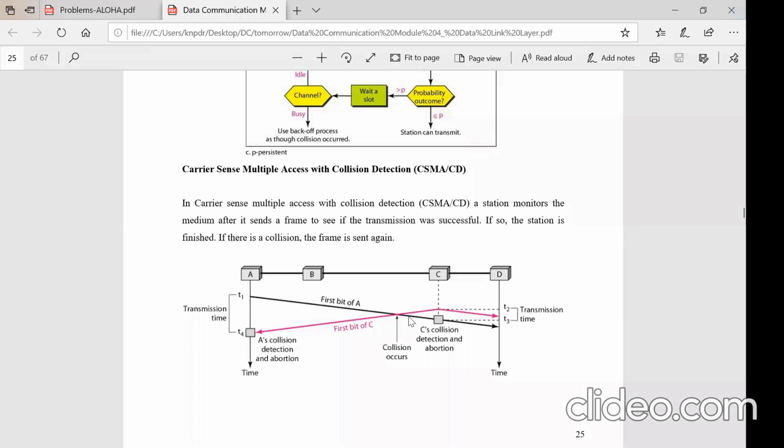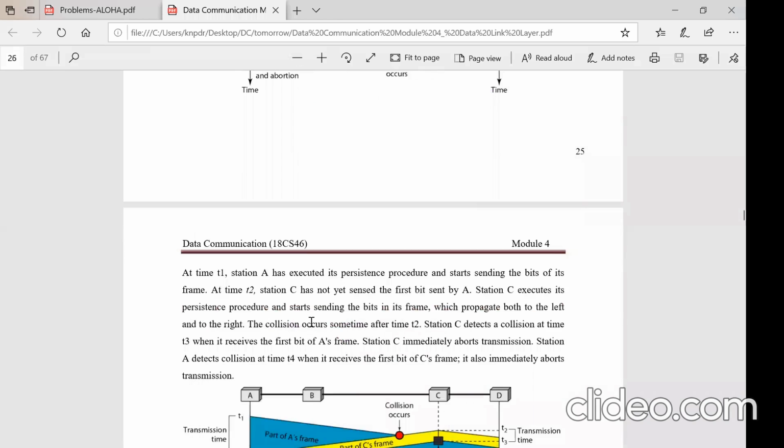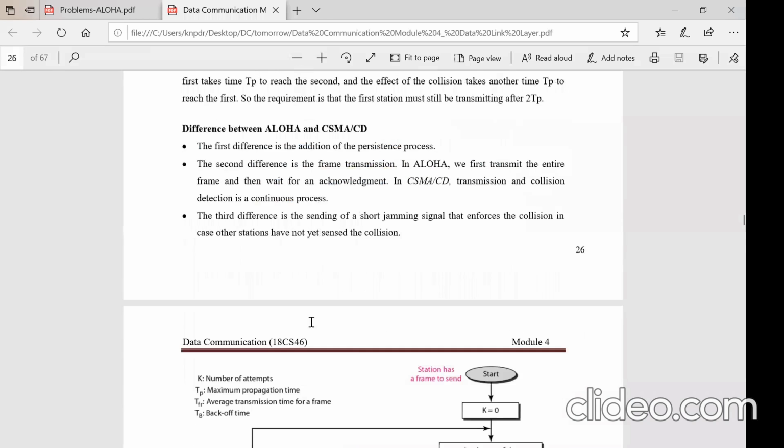At the same time here, it takes a lot of time for this particular bit to travel to A, but A is listening now. After releasing the bit at T1, it is listening. At T4, it comes to know that the energy level of the channel is increased, right? Because of the collided data. How it comes to know that the energy level is increased is, look at here.